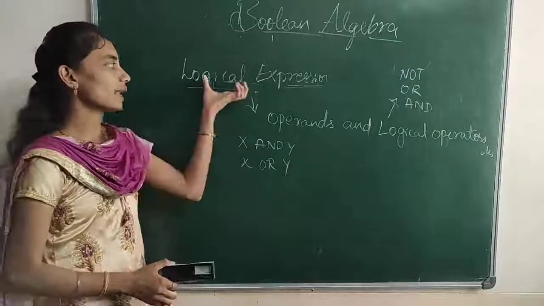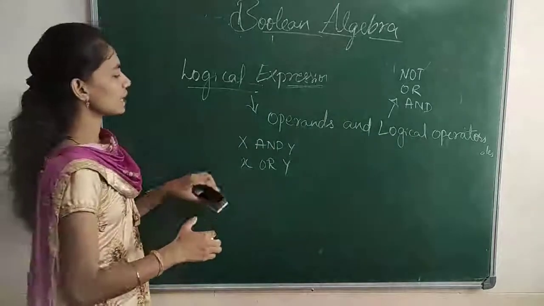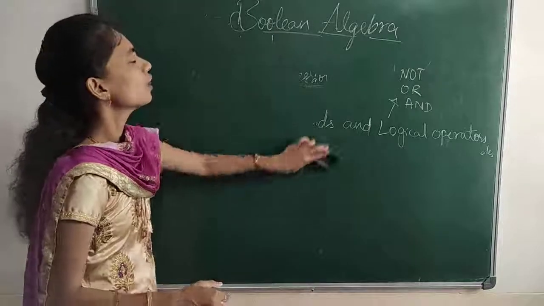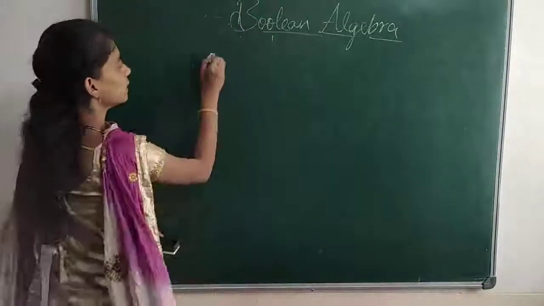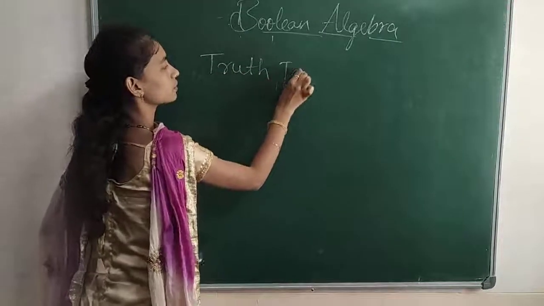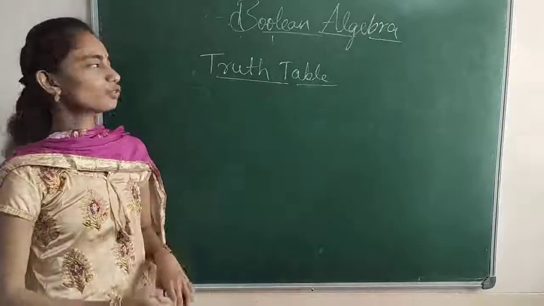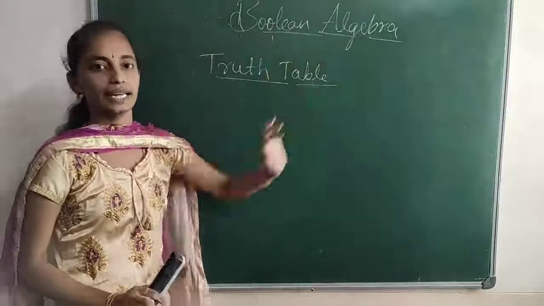So this we call a logical expression. This logical expression will be evaluated in different manners. Before that we have to know one thing, that is the truth table. We use the truth table to evaluate Boolean expressions.